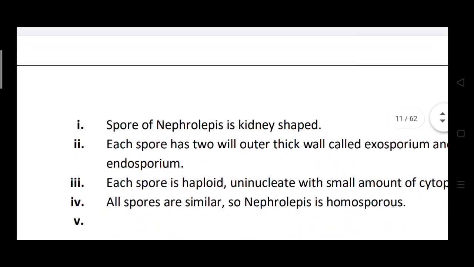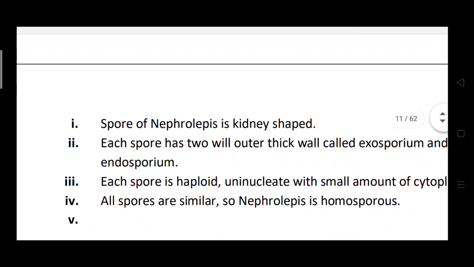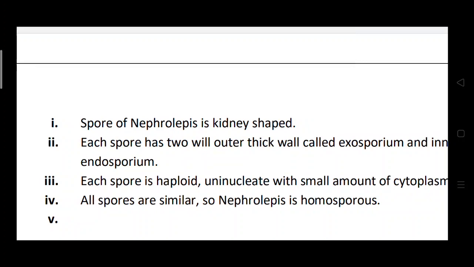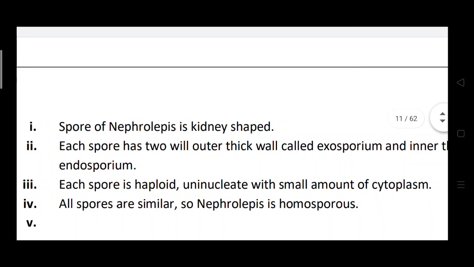So each spore of Nephrolepis is kidney shaped and has two layers: the outer thick wall is the exosporium and the inner thin wall is the endosporium.